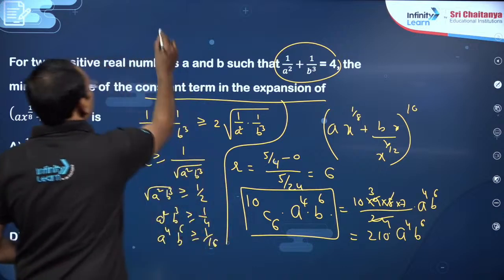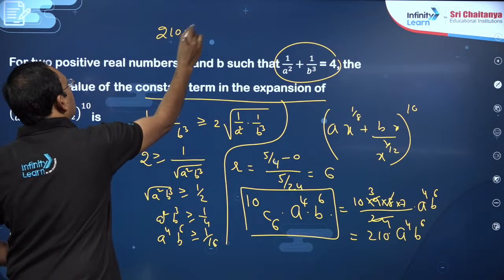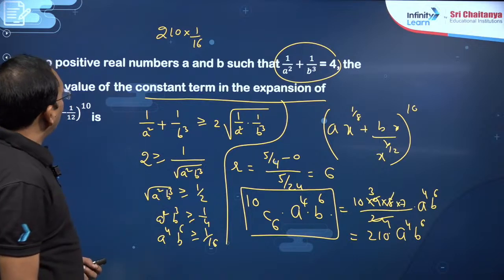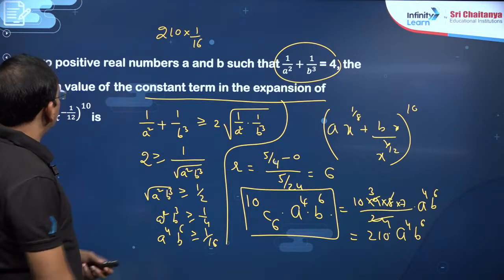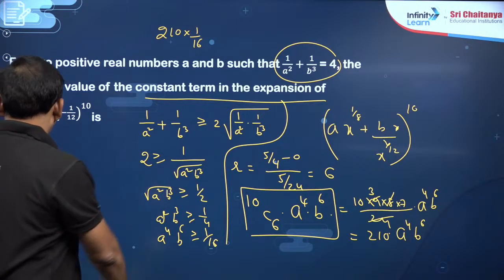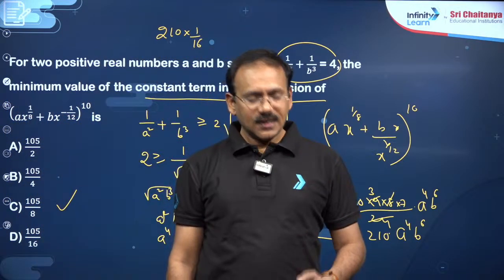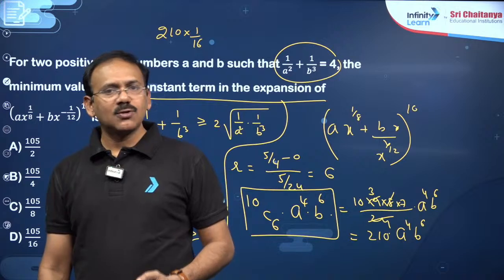So your answer is going to be 210 into 1 by 16. So you can say 4 if you cancel, 2 if you cancel, 105 by 8 is the answer. 105 by 8 is the answer. Okay. So dear students, we can do this question in this way.